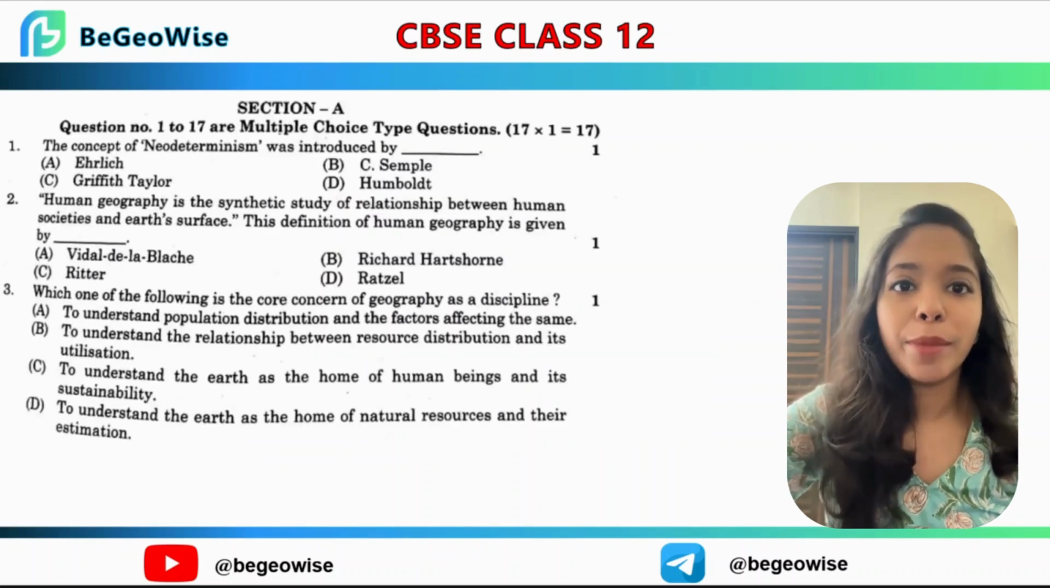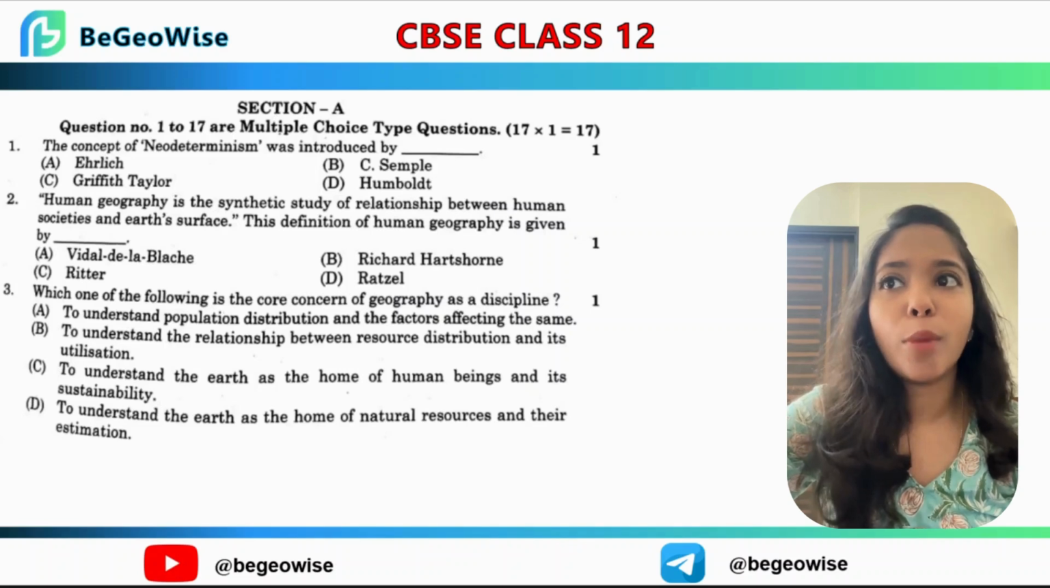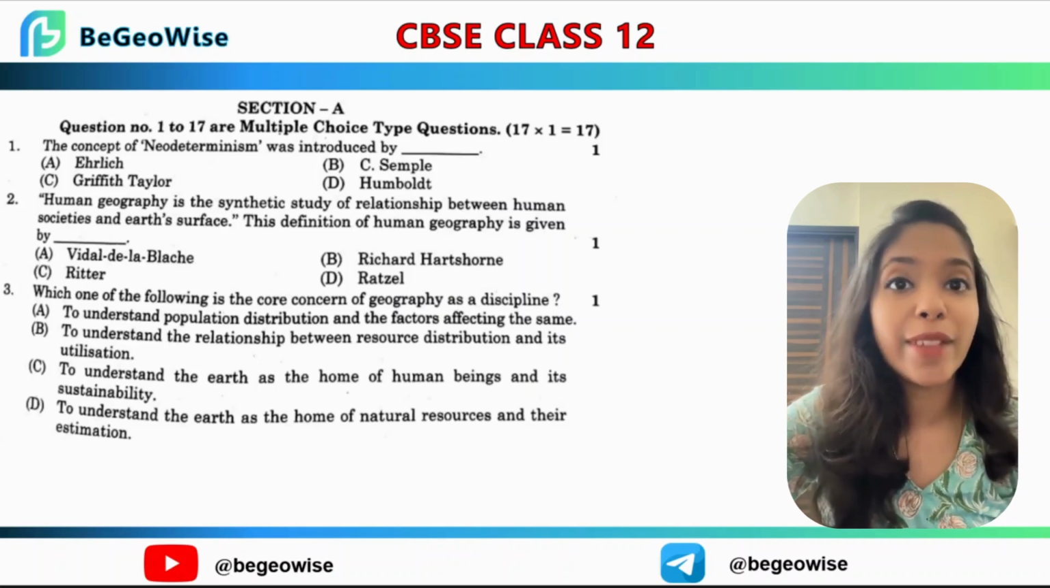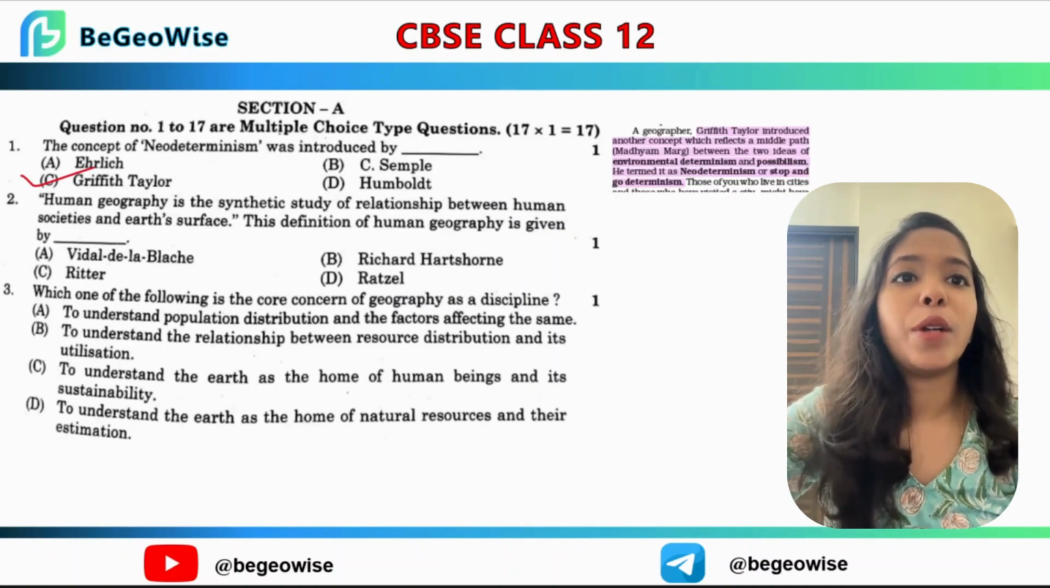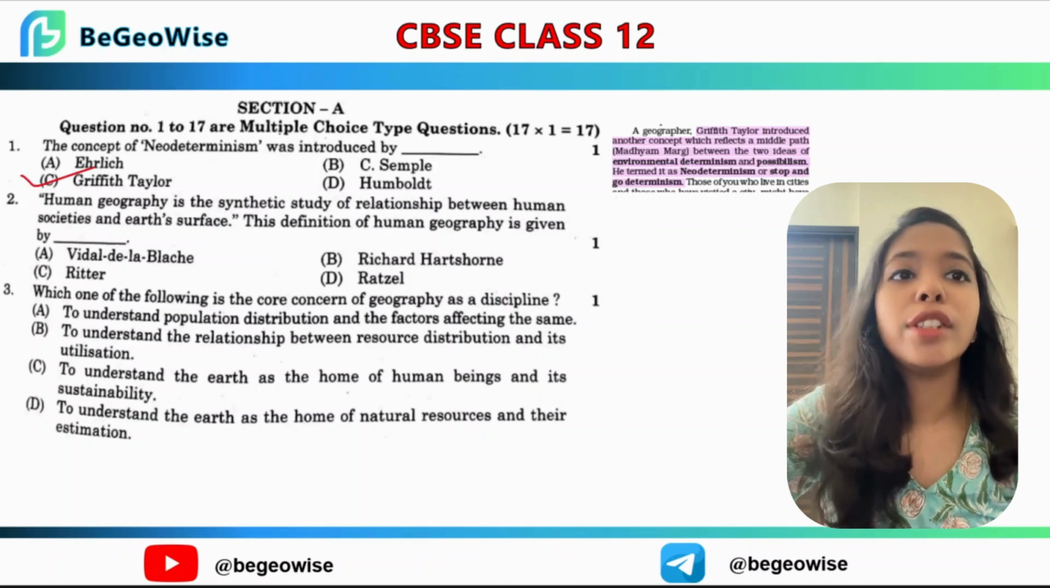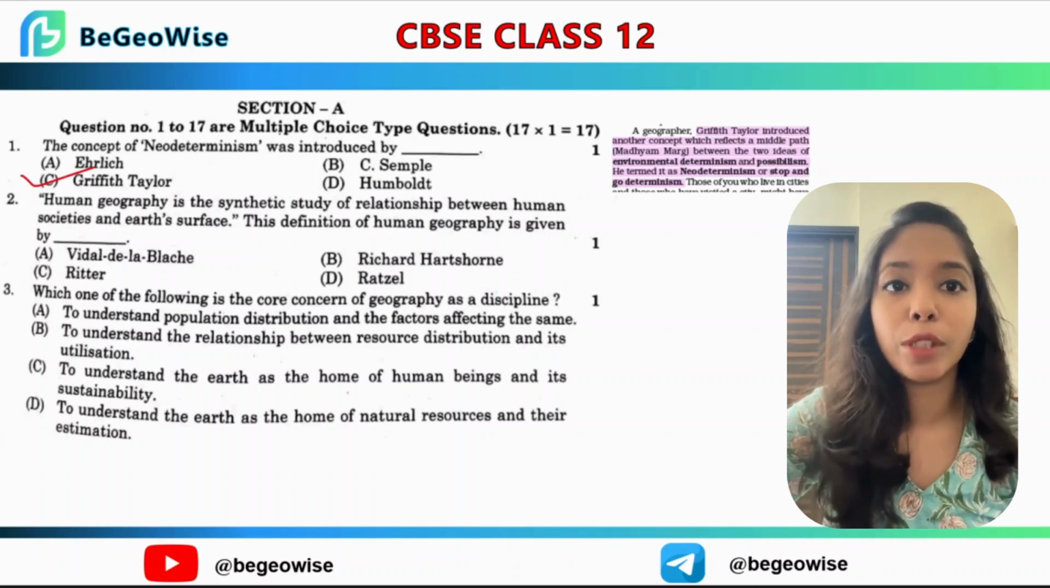So question number 1, which is a very common question, from the first chapter about neo-determinism. So neo-determinism was introduced by, we have 4 options and the answer is very simple. It is Griffith Taylor.